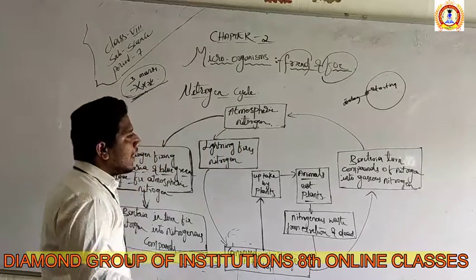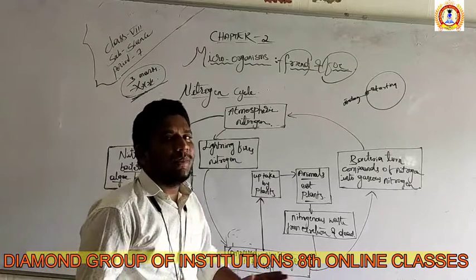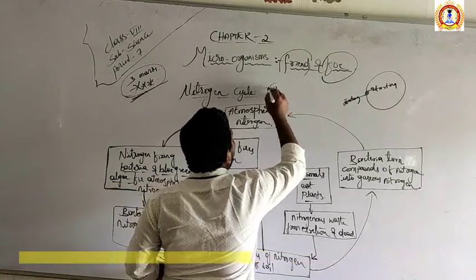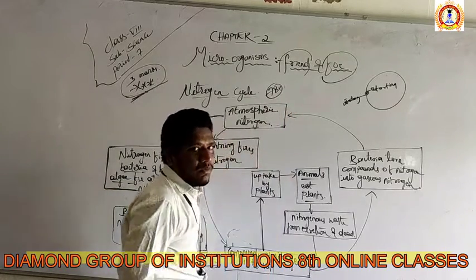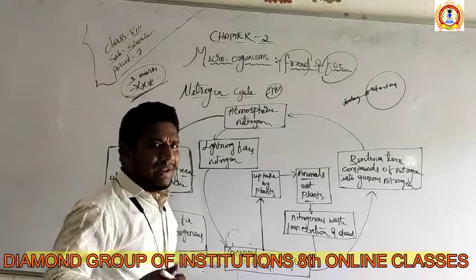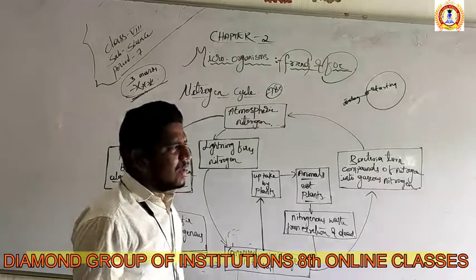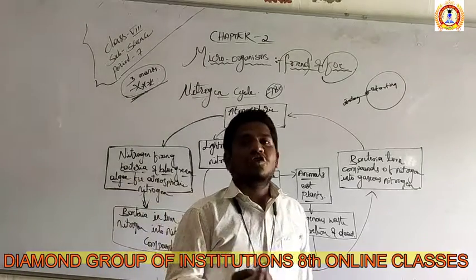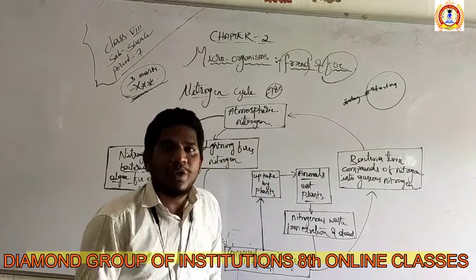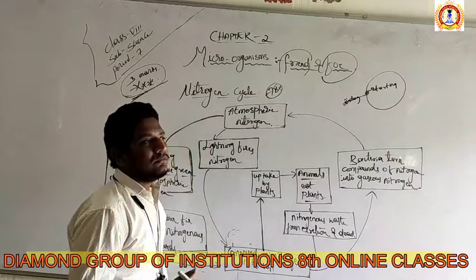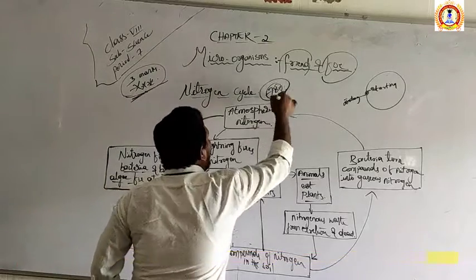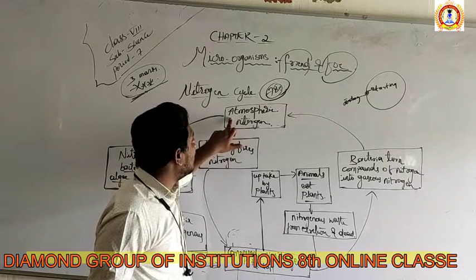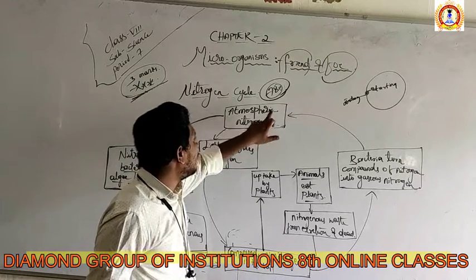I already told you in the importance of the microorganisms that our atmosphere contains around 78% nitrogen, and the remaining are other gases like oxygen, carbon dioxide, argon. There are many gases in the atmosphere. Our atmosphere is not rich in oxygen, it is rich in nitrogen. This enormous amount of nitrogen is present in the atmosphere, and it is called atmospheric nitrogen.